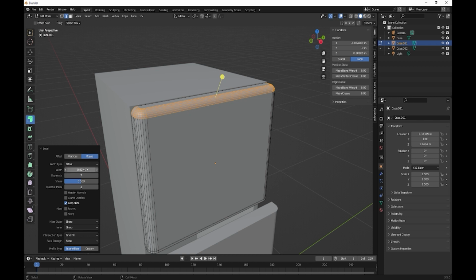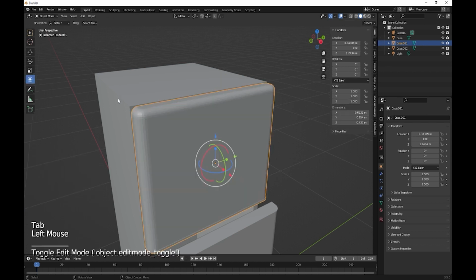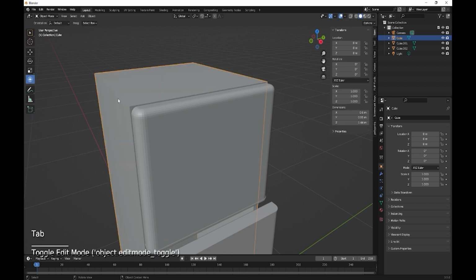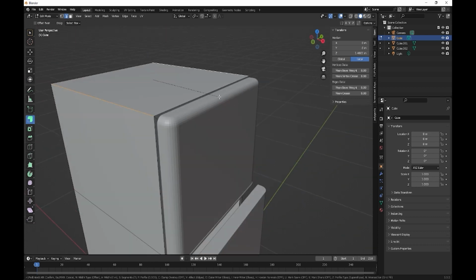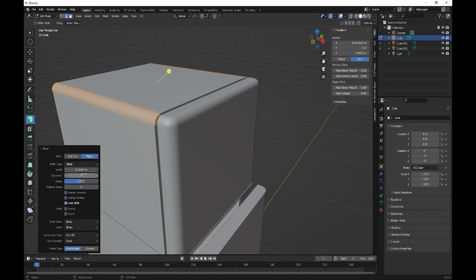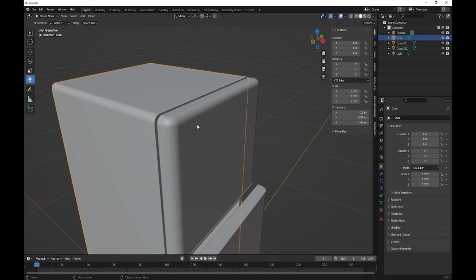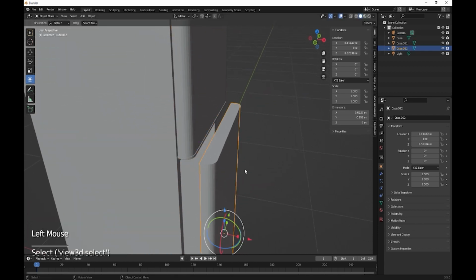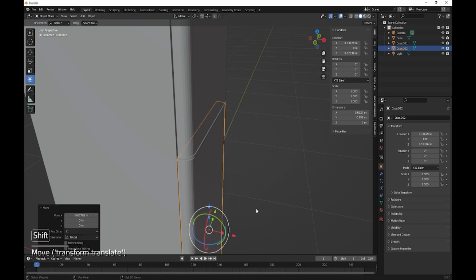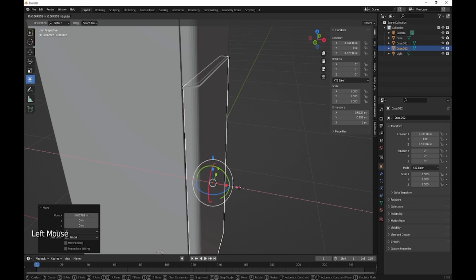Okay, and then on here we want to do the same, 0.02 on that one, and that one, Control B, we want that to be 0.02, so that matches with the door like so, and then this one just sits in there like so.